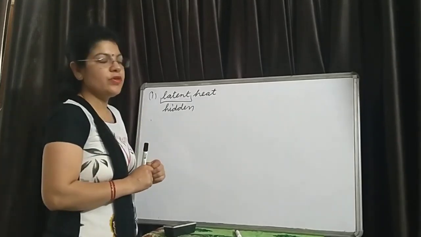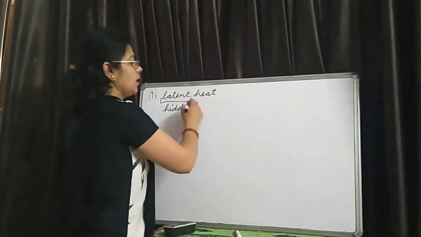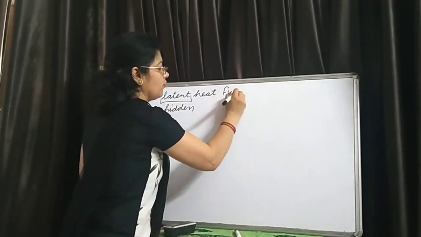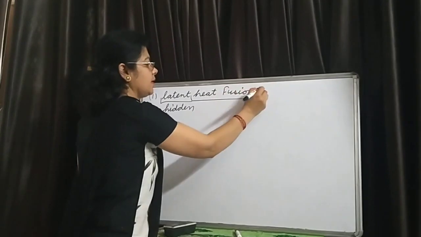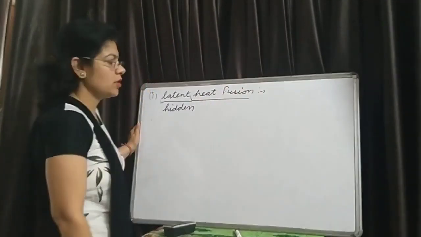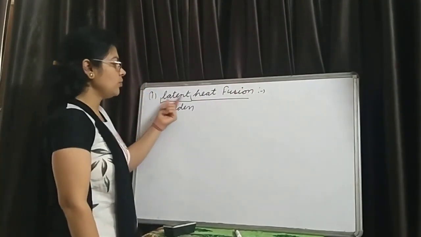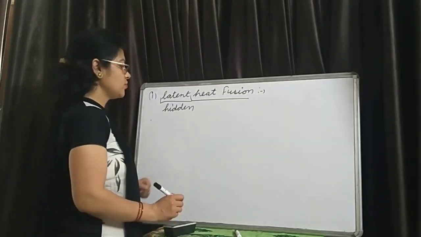There are two types of latent heat. The first is the latent heat of fusion. How do we define the latent heat of fusion?